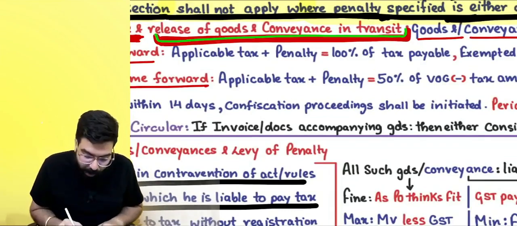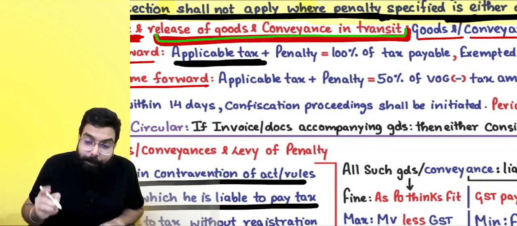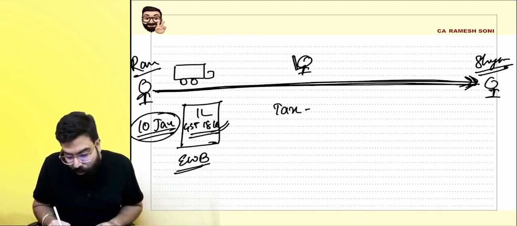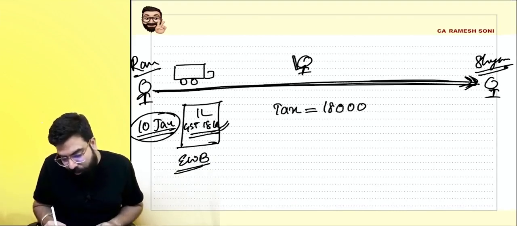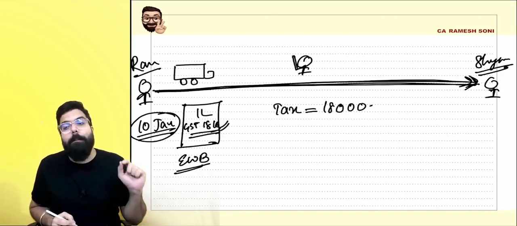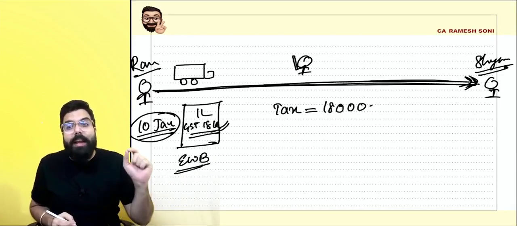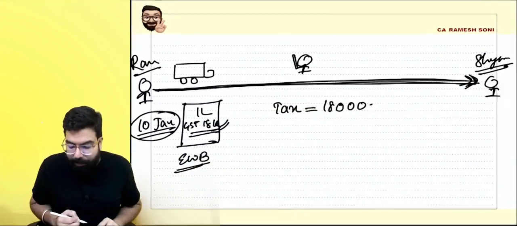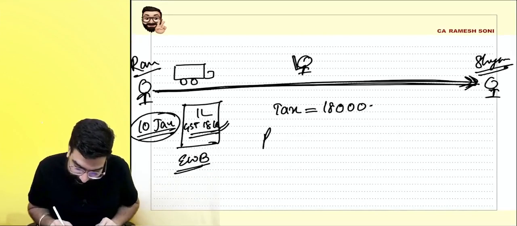Now, first of all, when he catches you, he'll tell you the applicable tax to be paid. Can you tell me what is the applicable tax? Tax, so you have to pay only 18,000. Now, everyone over here, they are telling that penalty also has to be paid equal to 100% of the tax payable. Can you tell me how much will be the penalty?